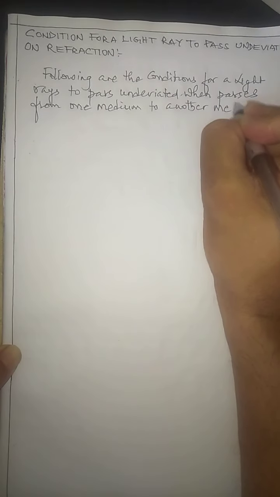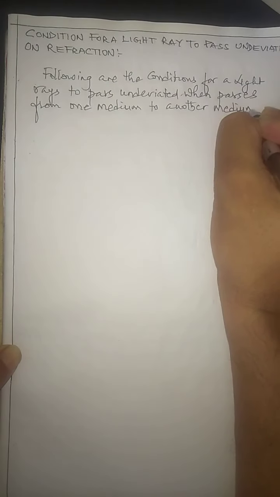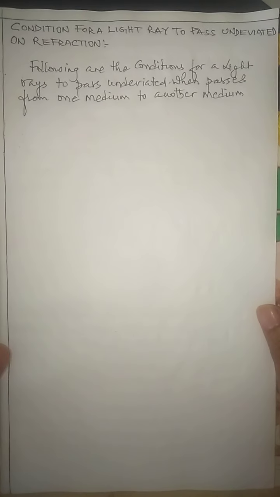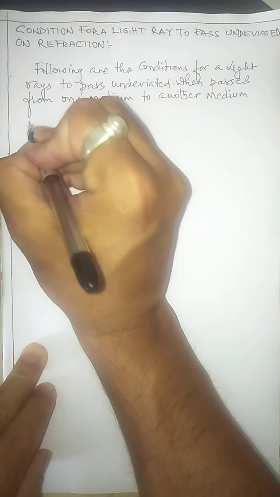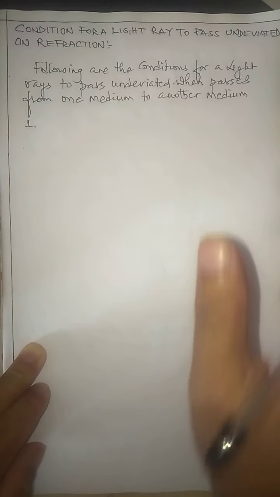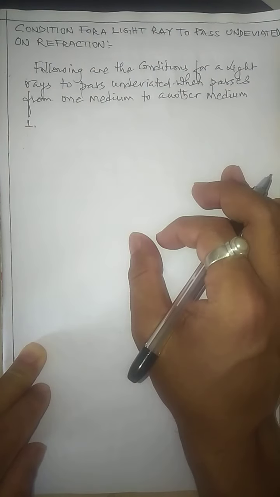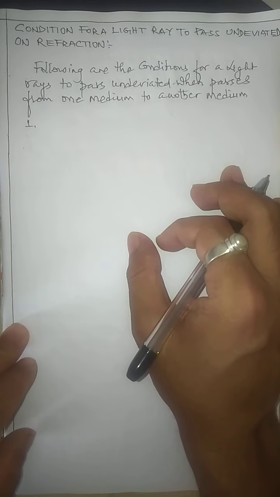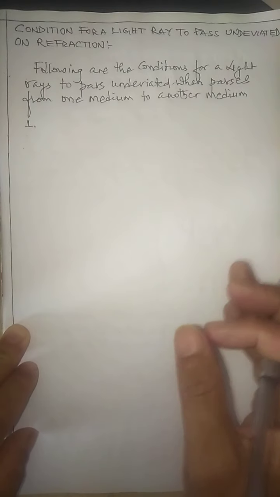Now, one medium to another medium means, as you know, how many media are required for refraction of light? Two media. And what are they called? One is called the rarer medium, and the other is called the denser medium. The light can pass either from rarer to denser medium or from denser to rarer medium. So the first condition that I want to highlight is when the angle of incidence is equal to 0 degree.